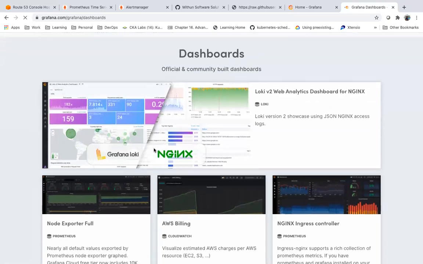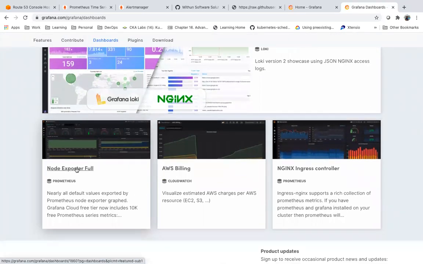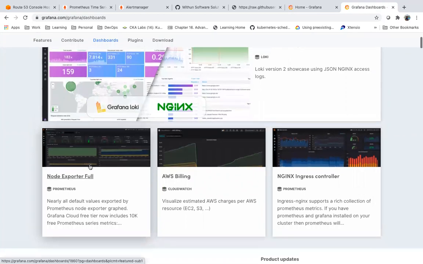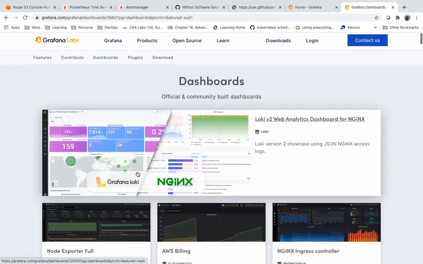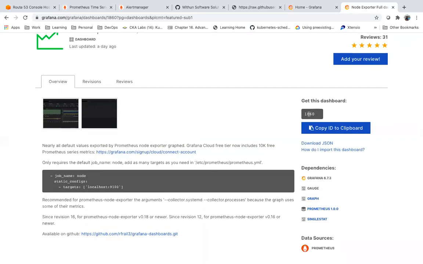So here you can get the dashboards. If you see node exporter, we are using node exporter, right? We can use this dashboard. You will have a dashboard ID for a dashboard, something like this, 1860. This is the ID, or it will be in the JSON format, guys.